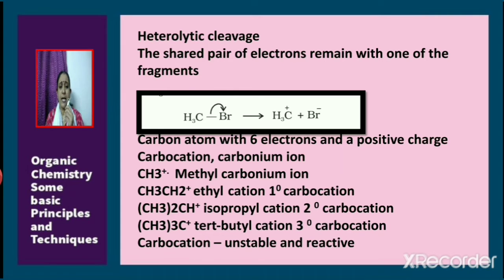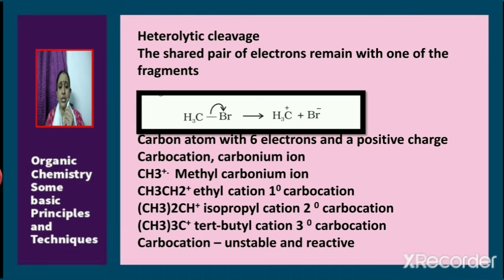Now consider isopropyl cation (CH3)2CH+. Here the positive charge is on the CH carbon, and that carbon is directly attached to two other carbon atoms. Therefore, it is a secondary carbocation. Now consider tertiary butyl cation (CH3)3C+. Here, the carbon with positive charge is directly attached to three other carbon atoms.